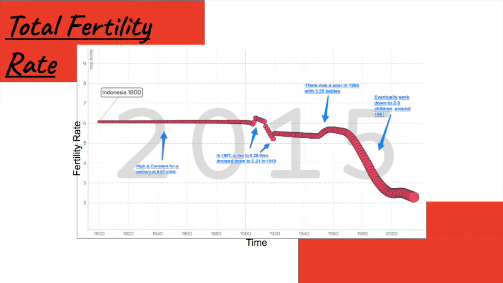This is due to the introduction of contraceptives and a new slogan that was advertised, which is "2 is enough." The most recent fertility rate recorded in 2015 is 2.28 children per woman.